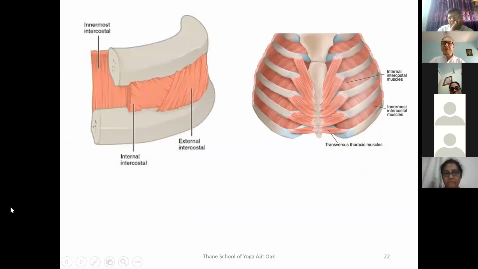These are intercostal muscles. We have seen the picture of the ribs. This is one rib, this is the second rib. These are 3 layers of muscles in between the ribs, called intercostal muscles. As you can perceive here, they are in a crisscross arrangement. They are not in one direction. The outer muscles are in one direction, and the middle and inner muscles are in exactly the opposite direction. These serve a particular function. These are the transverse thoracic muscles connecting here to the ribs. So these are called intercostal muscles.